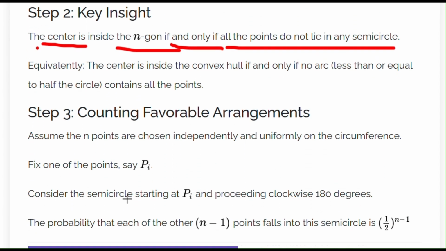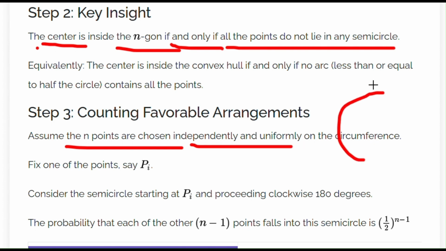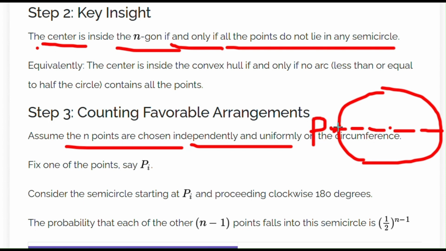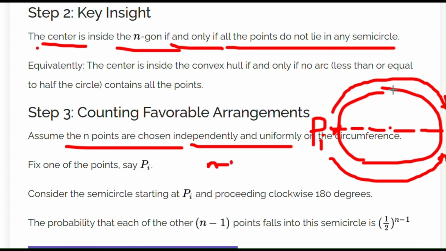So let's assume that the n points are chosen independently and uniformly on the circumference. So this is our circle and this is the diameter. Now let's say we fix a point on the left side of this diameter here and we call this pi. Now we have two semicircles here, this one and this one. Both of them have the same length. So all of the remaining n minus 1 points can be in either of those semicircles with equal probability.